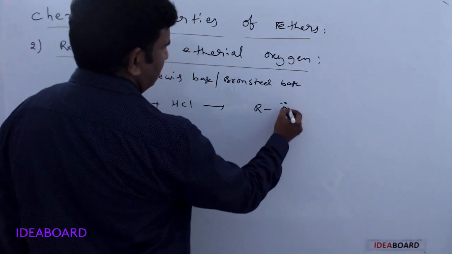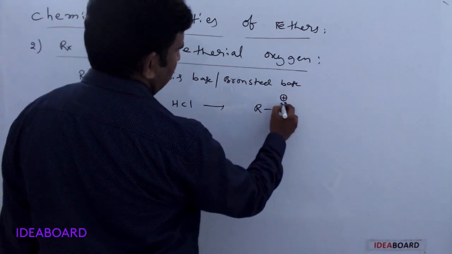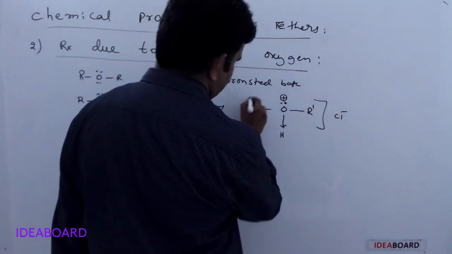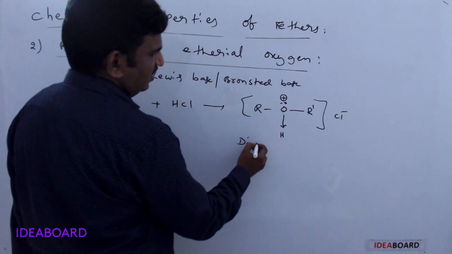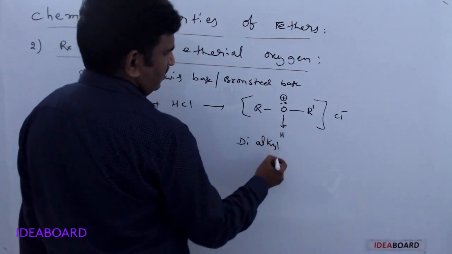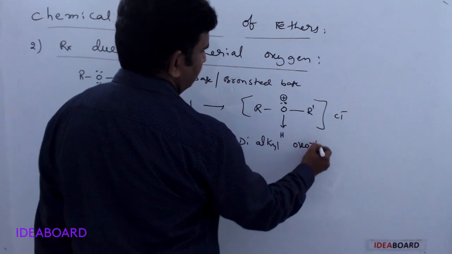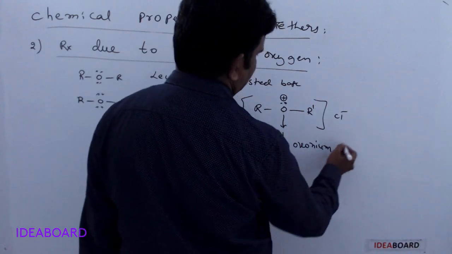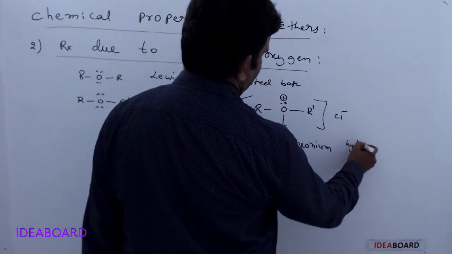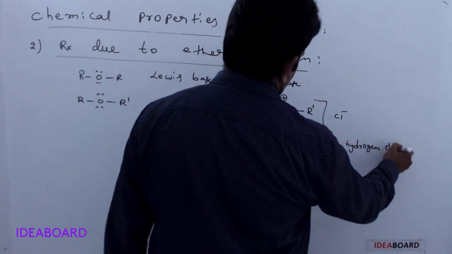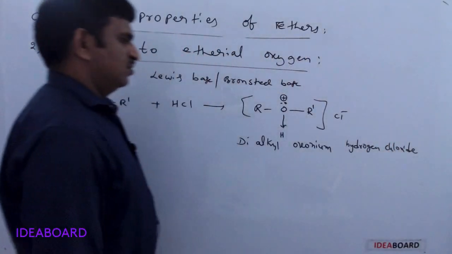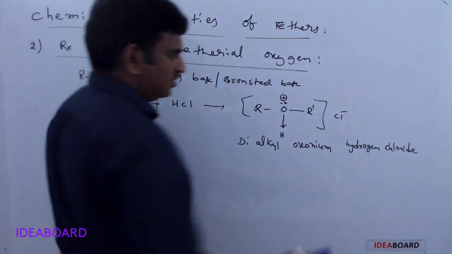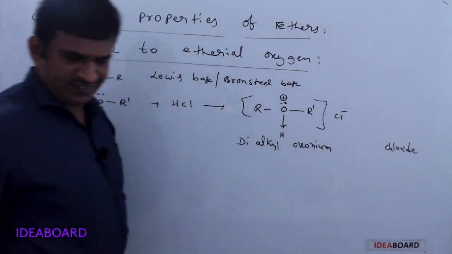The oxygen gets a positive charge, and this is called dialkyl oxonium hydrogen chloride, or simply dialkyl oxonium chloride.